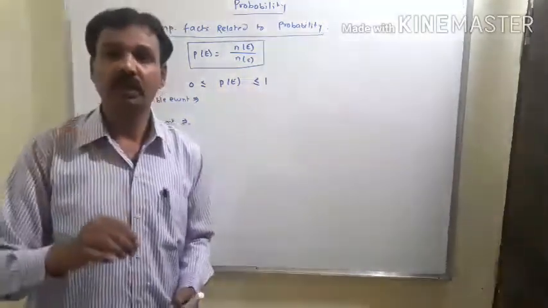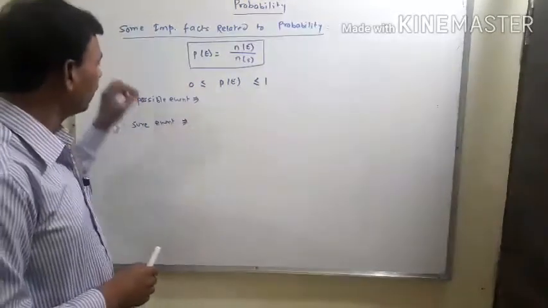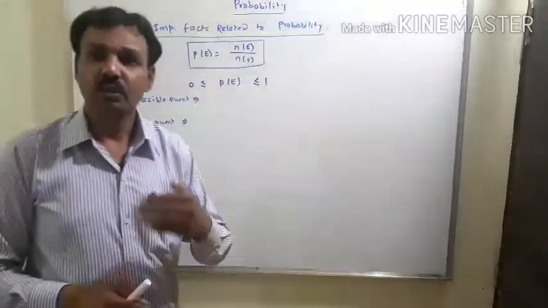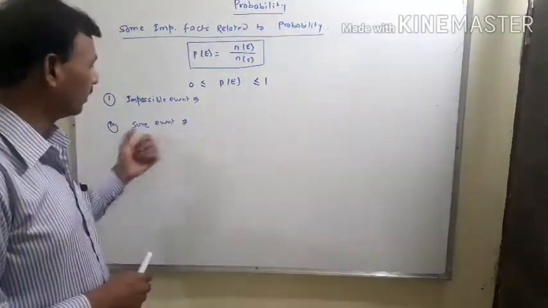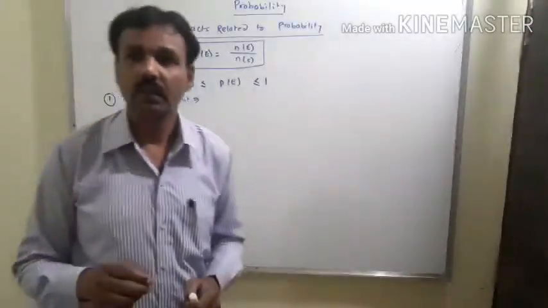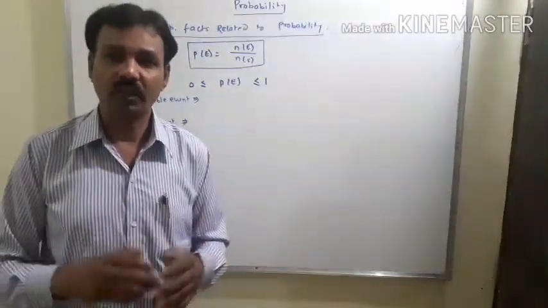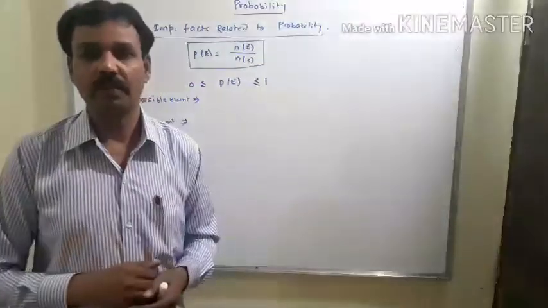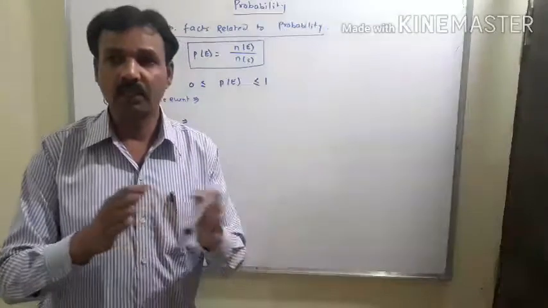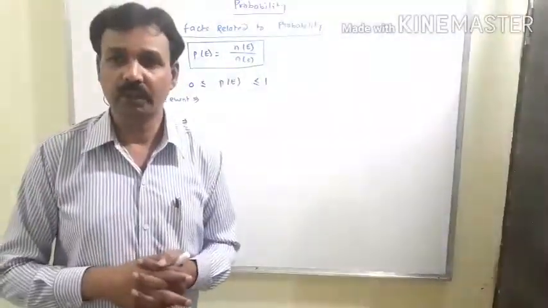Impossible events are those events which cannot happen, and those events which will happen surely are known as sure events. Example: if we take a coin and toss it one time, and you want to get head and tail both in the upward direction together, this is impossible.